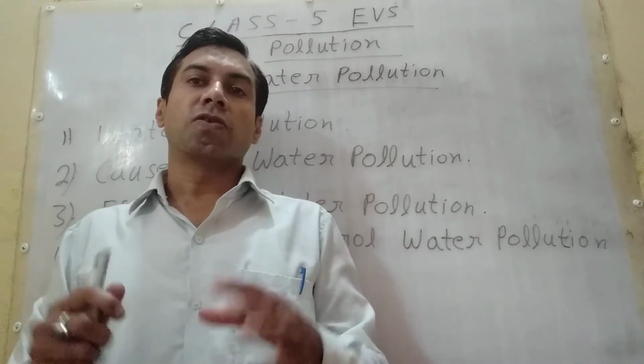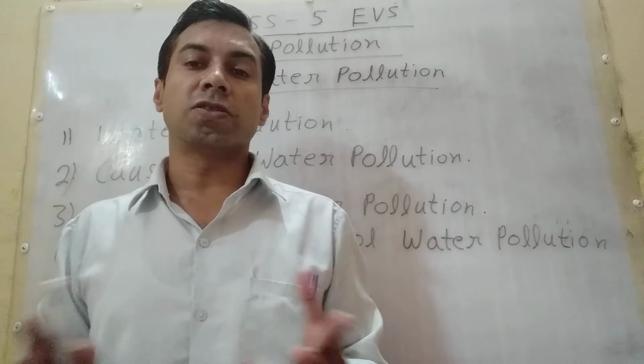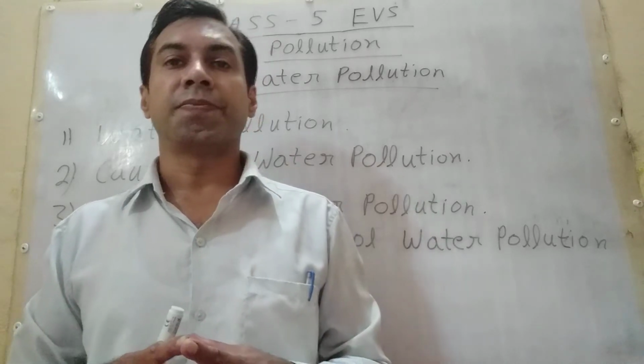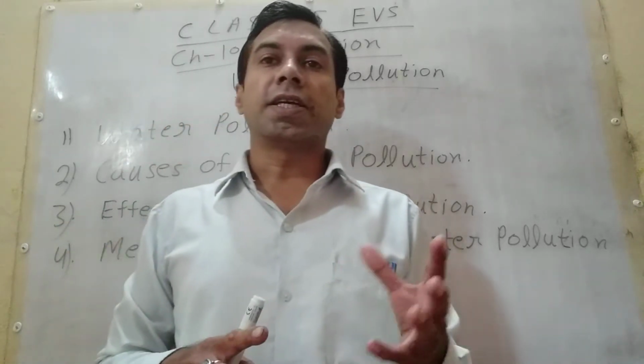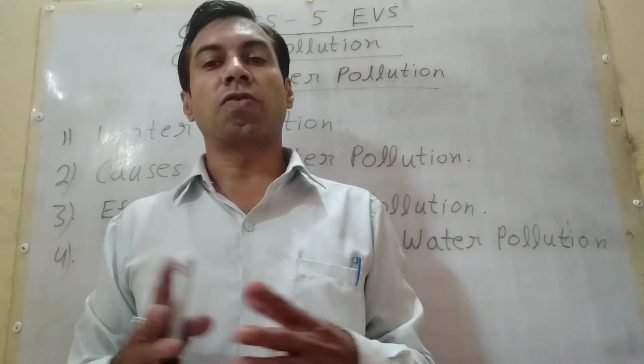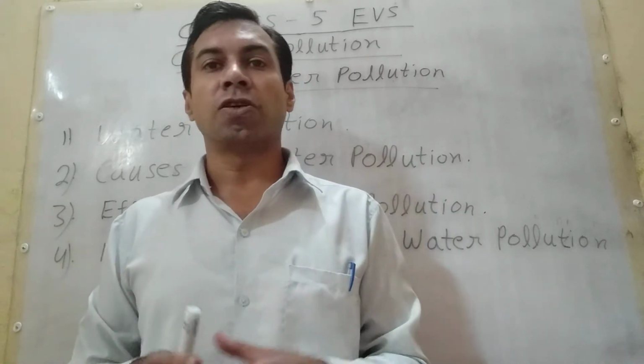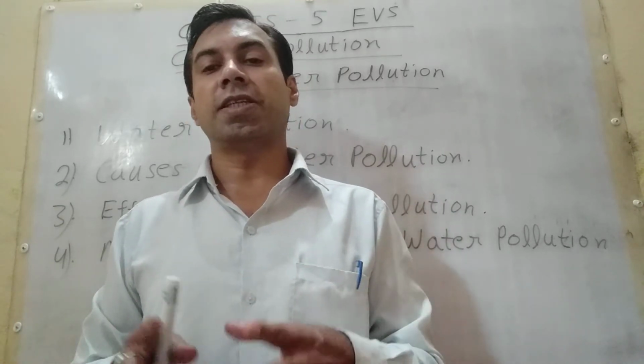Now students, causes of water pollution. What are the causes of water pollution? First, chemical waste from factories, household waste and sewage flowing into rivers, lakes and ponds.